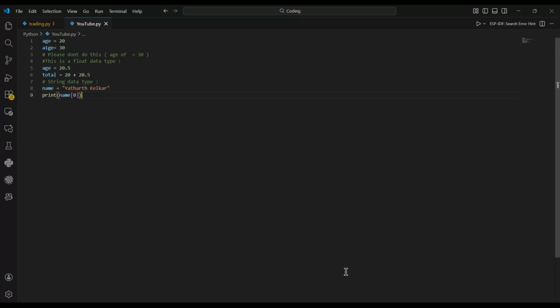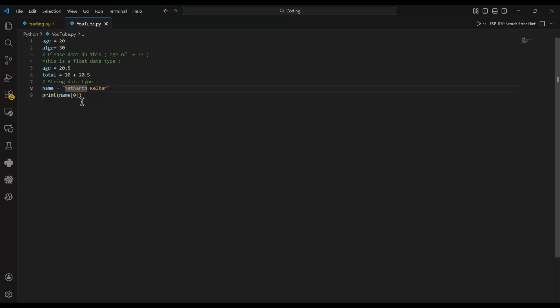Indexing is basically pretty simple. Each alphabet in the string has its own number. It starts from zero, like the first alphabet in the word always starts from zero. So Y is zero, A is one, T is two, H is three, A is four, and so on.